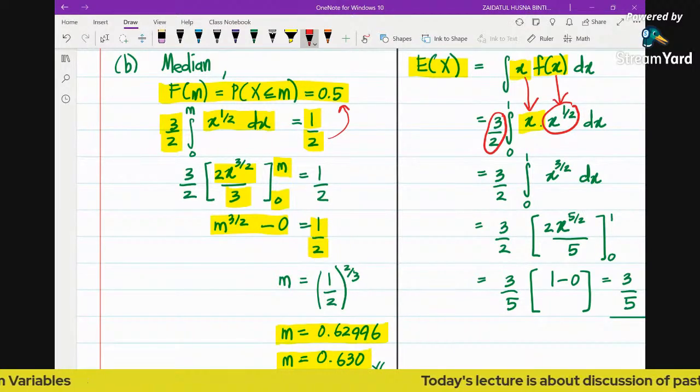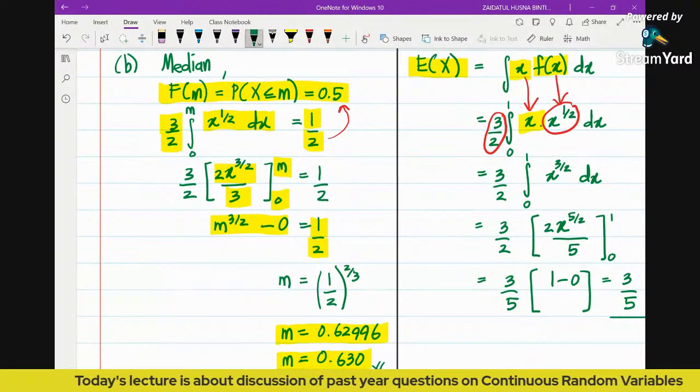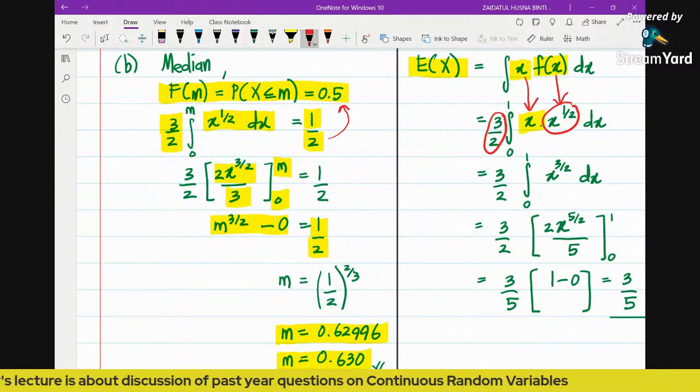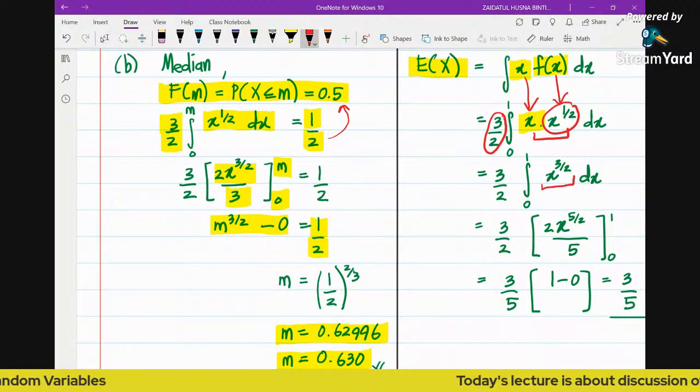So my advice is, if you have any scalar, you bring the scalar out. Now we perform the product first. You perform the product before you can start integrating the function. You can see here, x multiplied by x power half is simply x power of 3/2. Then only we can integrate.